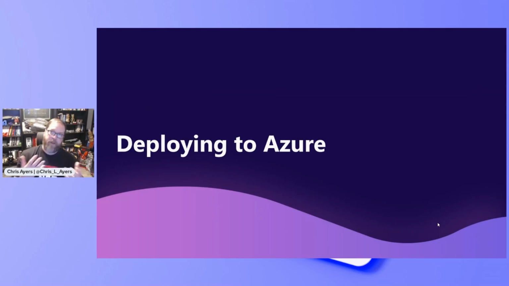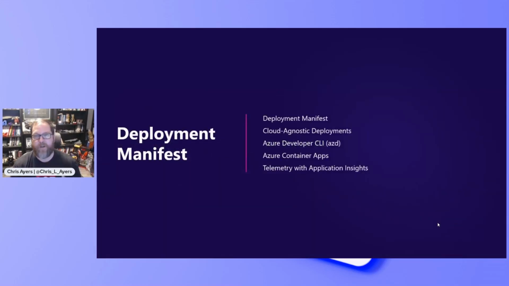And then once I've built my app and I started to get it running, I can leverage the deployment manifest. So I'm sure we're going to talk about this in other sessions, but the Azure .NET Aspire deployment manifest gets generated from our app host. And this is a cloud agnostic capability. So if I use just containers and stuff, it will show the different containers and ports I need to leverage.